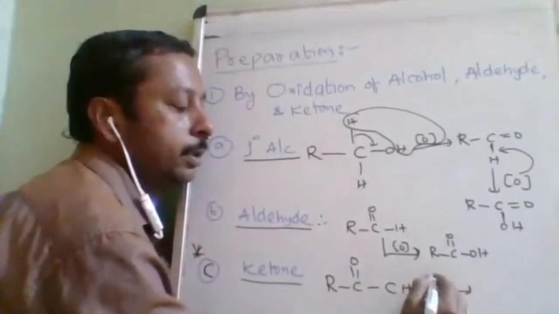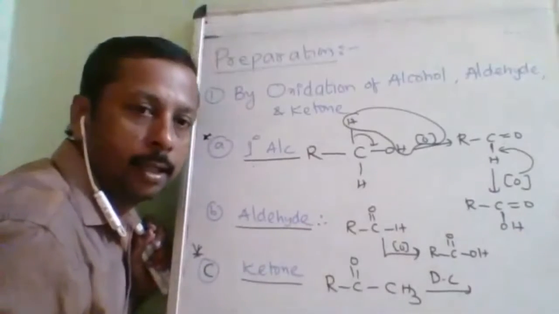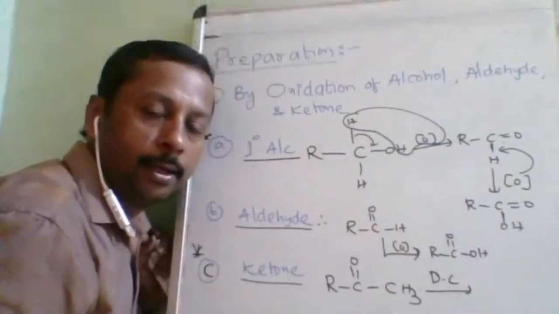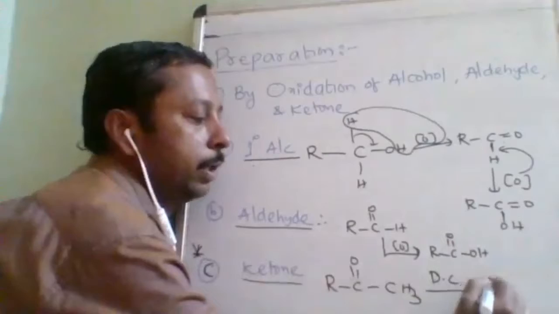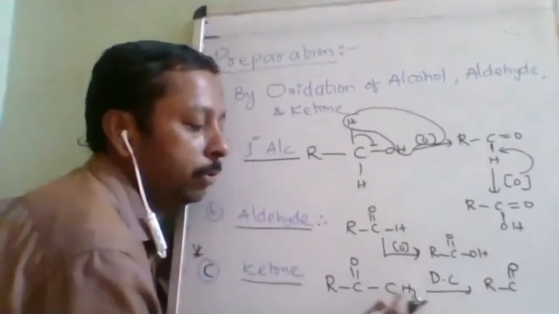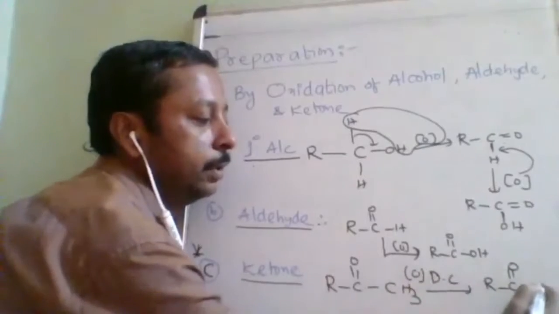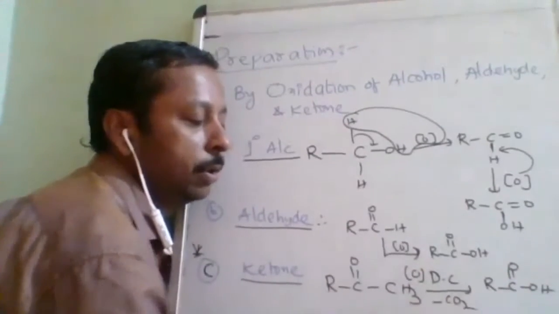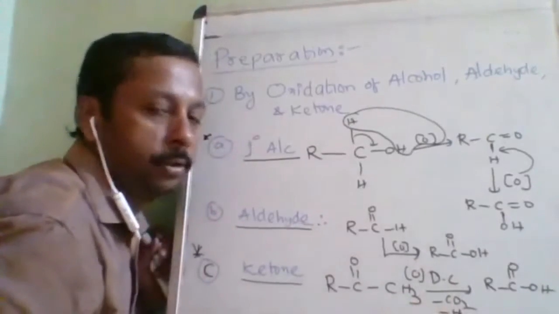So when it is drastic condition, oxidation under the drastic condition, high temperature, high pressure, everything high, and the oxidizing agent also must be strong enough. Then what will it form? RCH=CH... one of the H will be replaced and oxygen from the oxidizing agent will form RCOH. Here one carbon is there, that is lost as CO2. Two hydrogen is there, that is also lost as H2O.